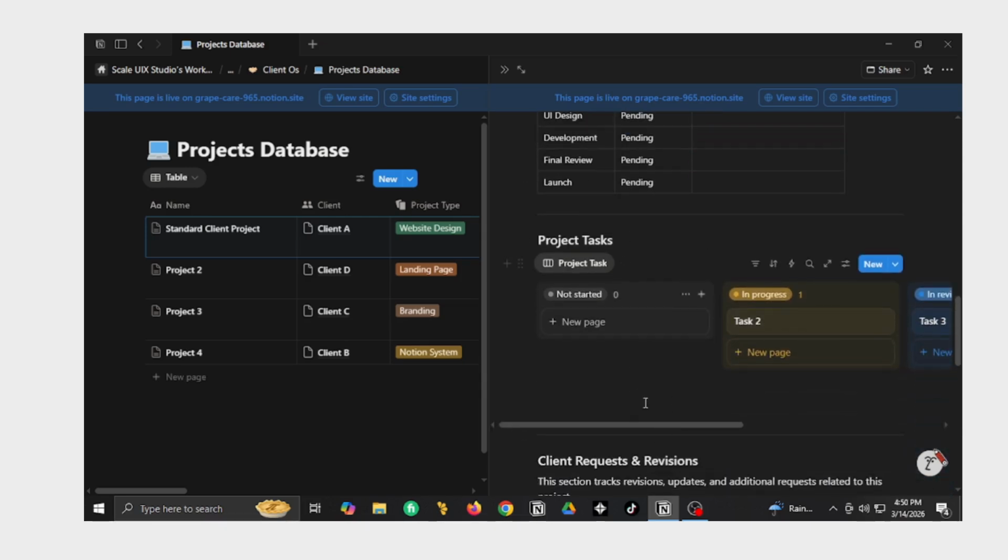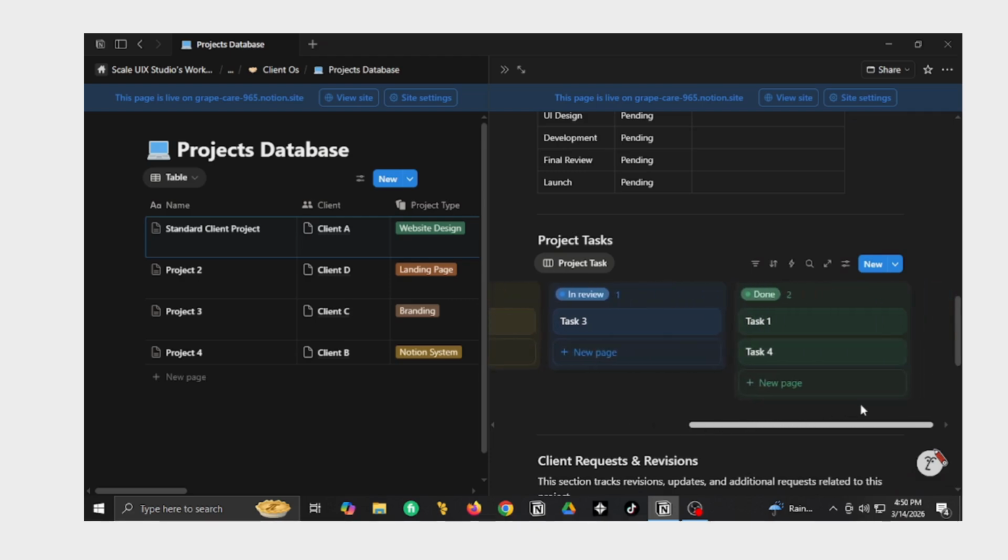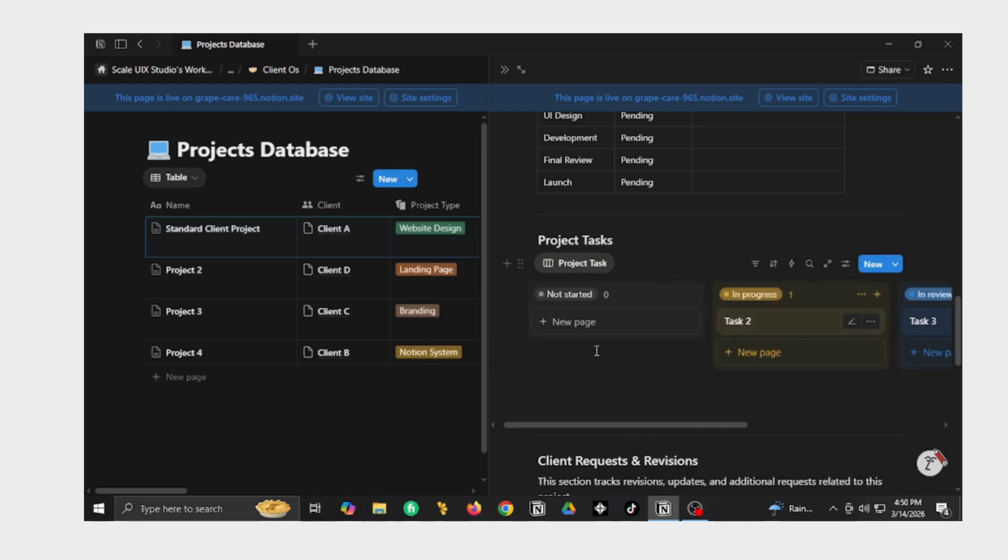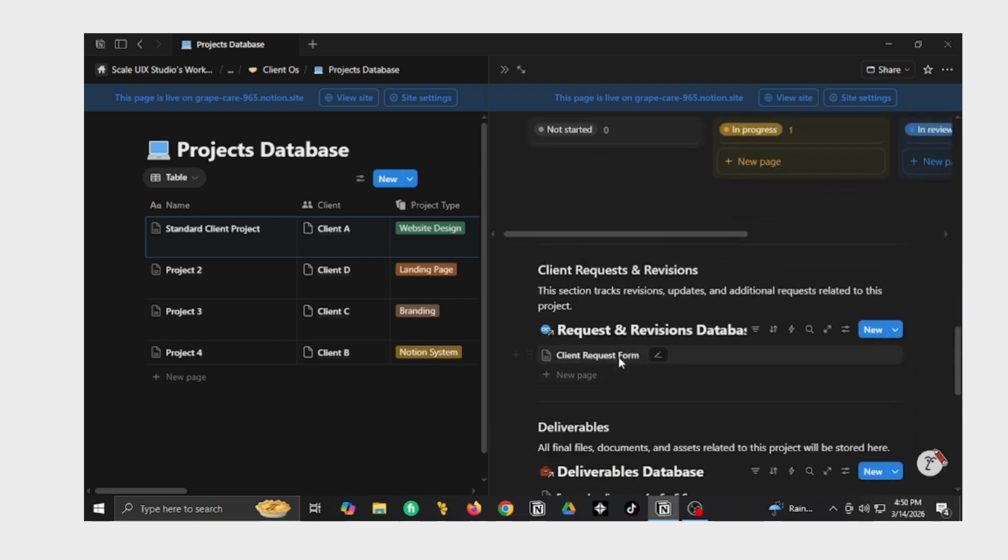I have the project task here, like I can track every task from here related to this project. And if I just update on my project, then the client will automatically see that this task is updated.